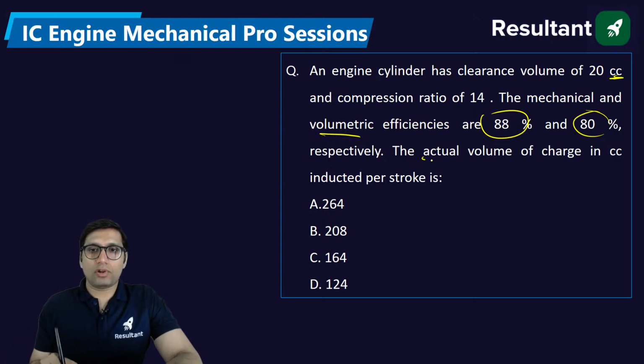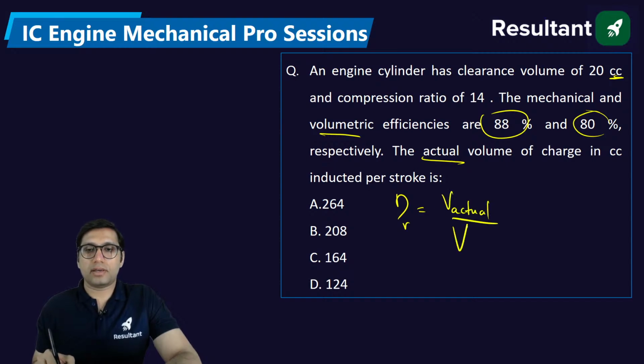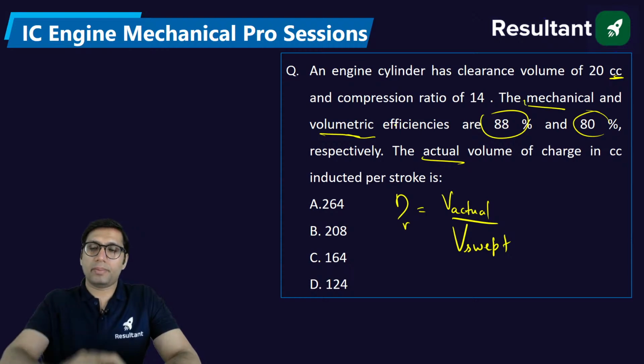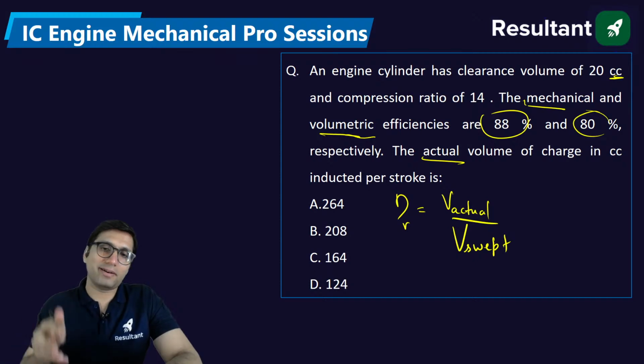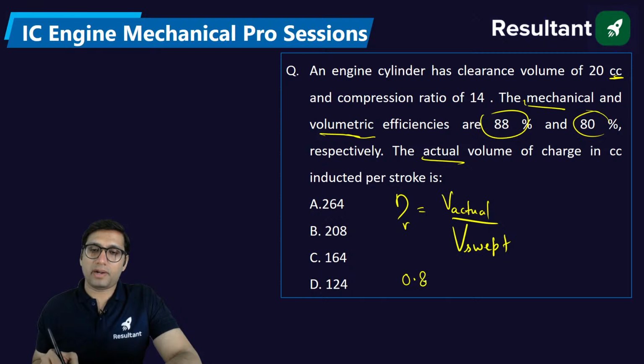When we say actual volume, we apply the formula of volumetric efficiency, which is the ratio of actual volume to the swept volume. Although they have given two types of efficiency, mechanical and volumetric, we will not be using the mechanical efficiency here. We'll be using the volumetric efficiency, and we have to get the value of actual volume.